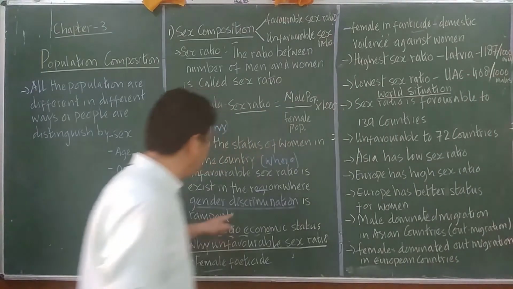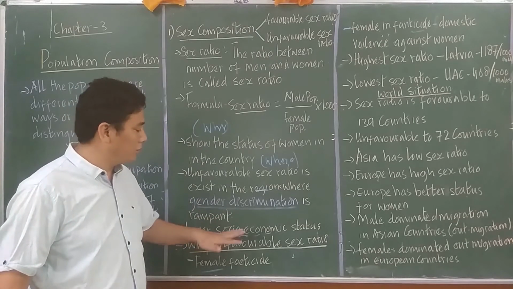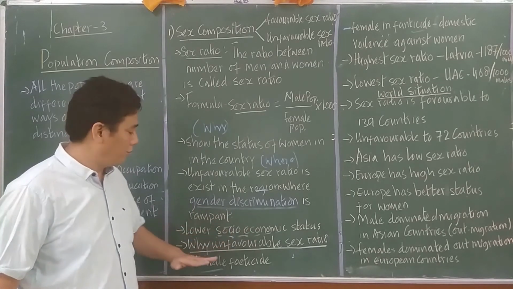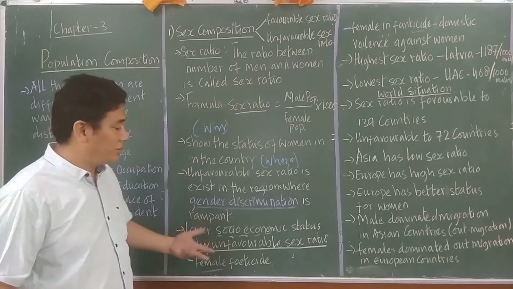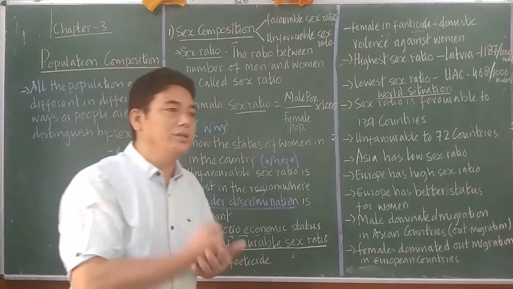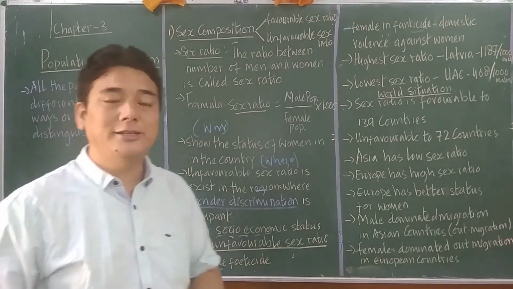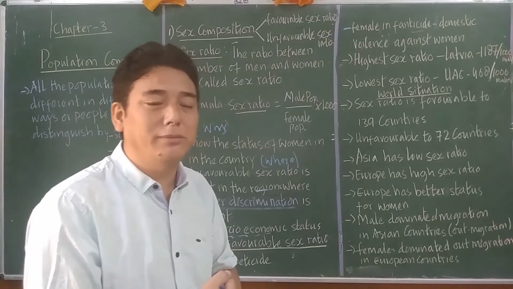So why such gender discrimination, and in those areas the socioeconomic status is low? Unfavorable sex ratio is taking place because female feticide is rampant in those areas, because infanticide is taking place, and crime against women is taking place.